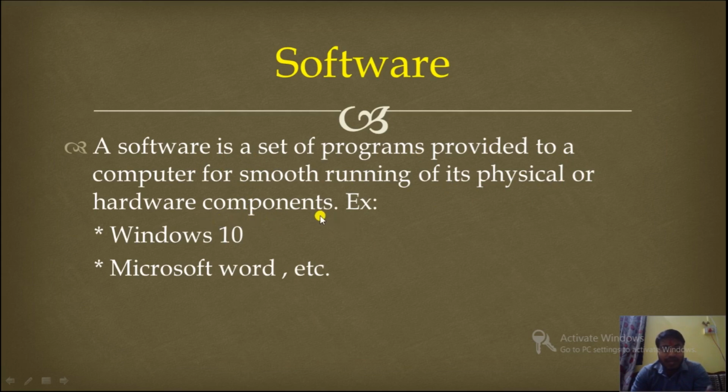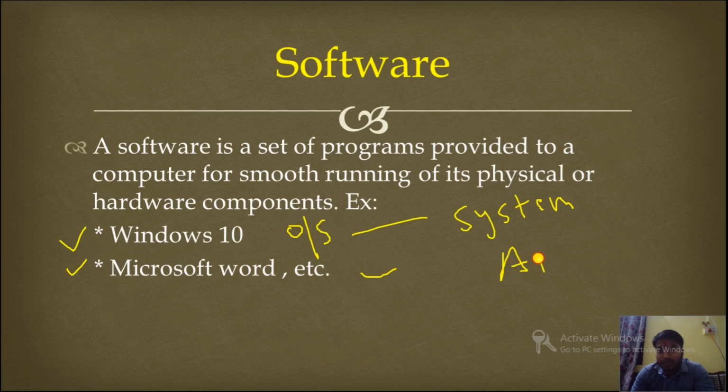Example of software: Windows 10, this is an operating system, also called system software. Windows 10, Windows 8, Windows 8.1 and all are system software. Another example of software is Microsoft Word, and this is application software.